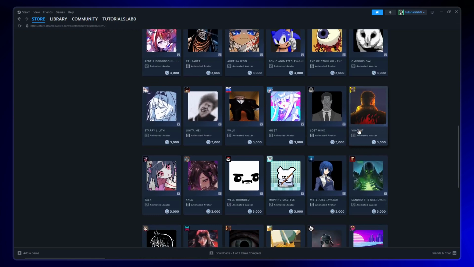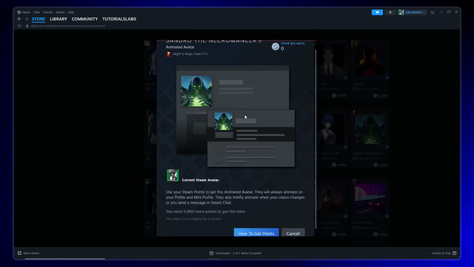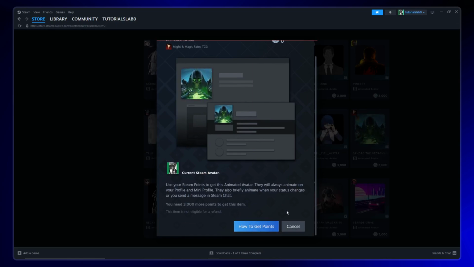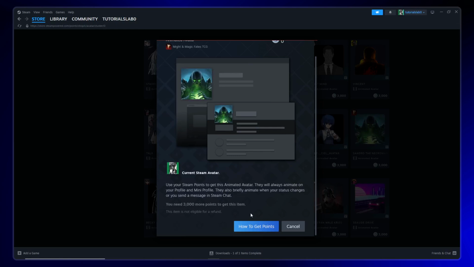Once you've found your preferred avatar, click on it to view more details. However, I should mention that I don't have any Steam points available to purchase it myself. If you have enough Steam points, go ahead and click Purchase with Steam points to complete the transaction. The avatar will then be added to your collection and ready to use.